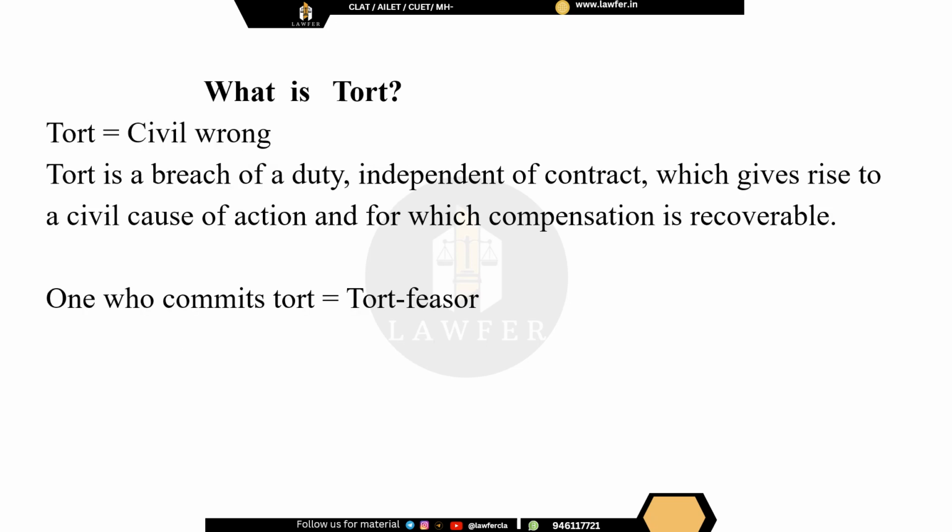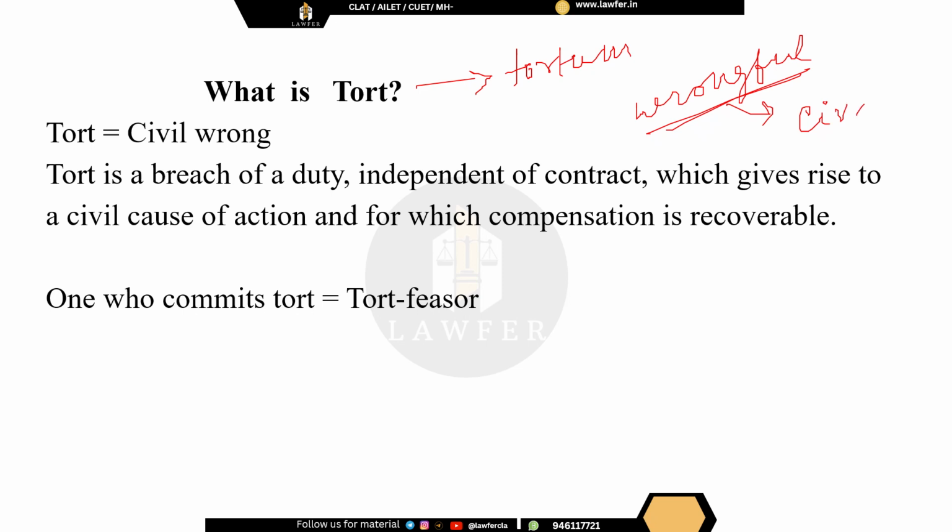Now, directly moving on into today's topic, that is tort. What is a tort? Tort comes from the word tortum, which means anything which is crooked, anything which is not straight. So, a tort is basically a wrongful act, but this wrong is not a crime. This is a civil wrong. So, basically, tort is a civil wrong.